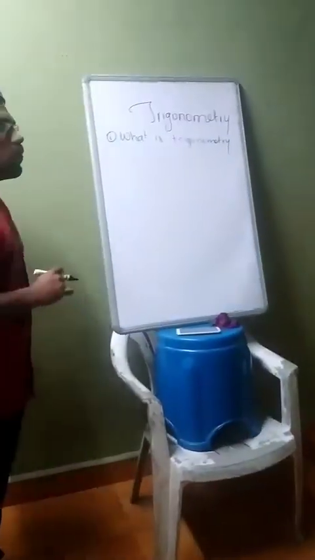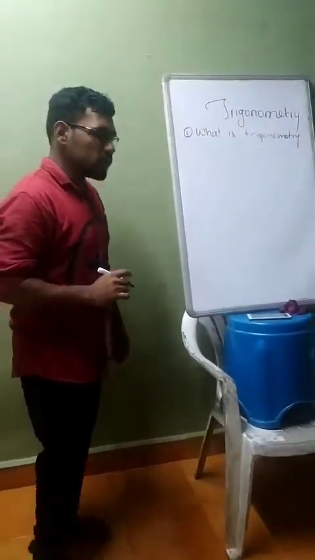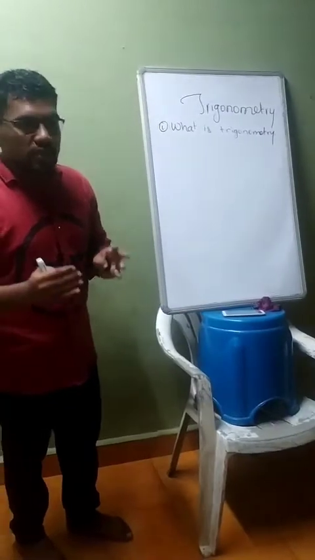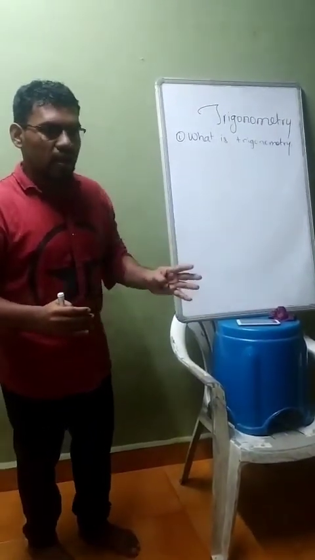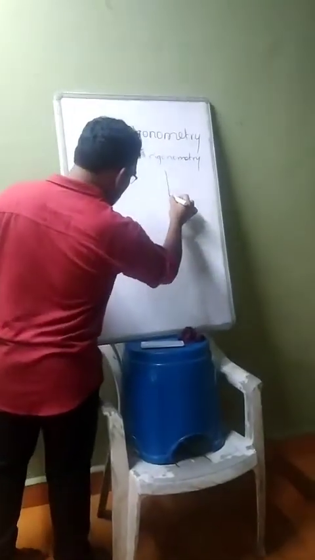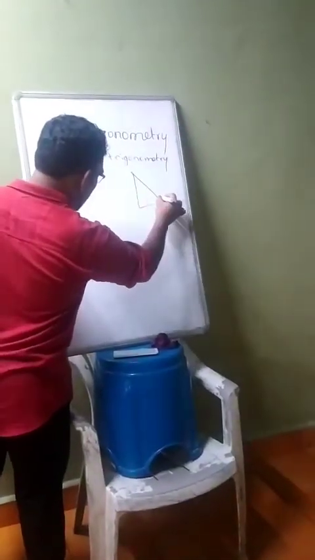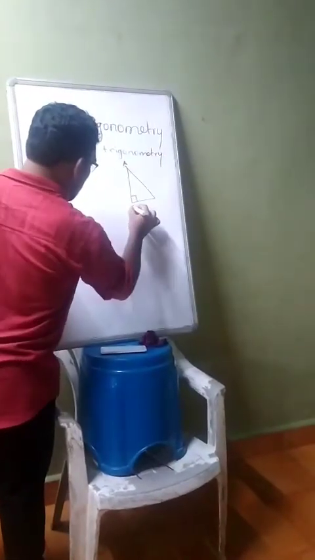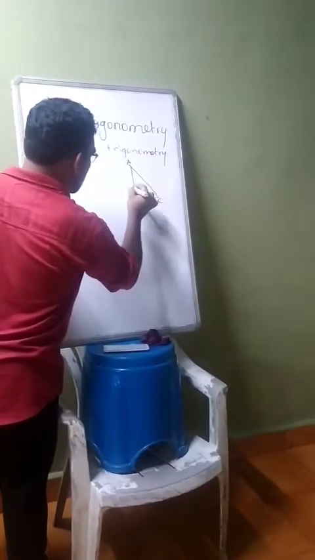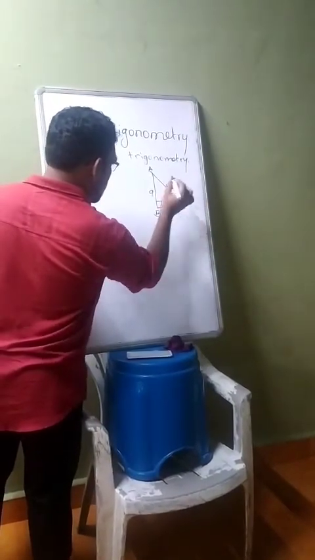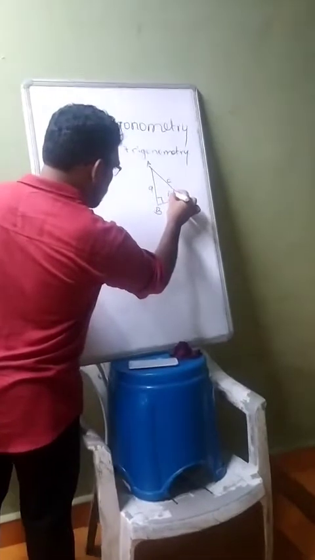So first we have to understand what is trigonometry. Trigonometry is nothing but the study of sides and angles of a right angle triangle. So we will draw a right angle triangle. This is 90 degrees. Suppose this side is A, this side is B, this side is C, and with some angle theta.